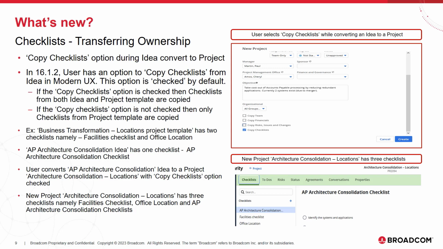In the example, the business transformation locations project template has two checklists, namely the facilities checklist and office location. The AP architecture consolidation idea has one checklist, the AP architecture consolidation checklist. The user converts the AP architecture consolidation idea to a project, architecture consolidation locations, with the copy checklist option checked. The new project, architecture consolidation locations, has three checklists, namely the facilities checklist and office location copied from the project template, and the AP architecture consolidation checklist copied from the idea.